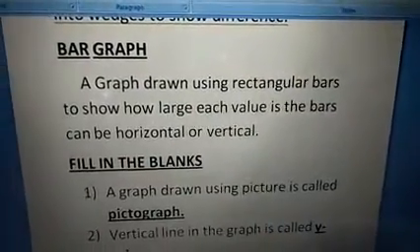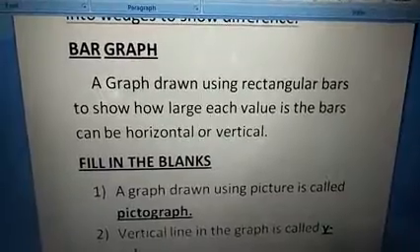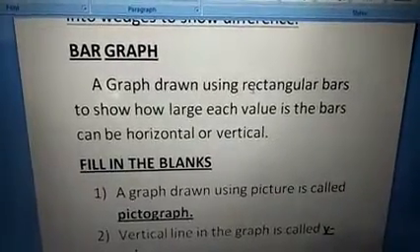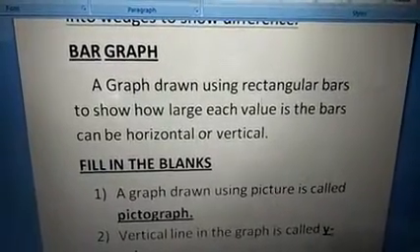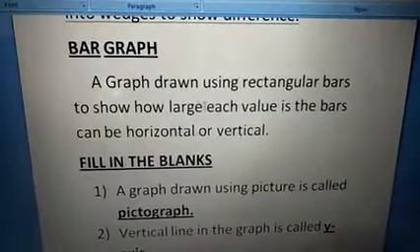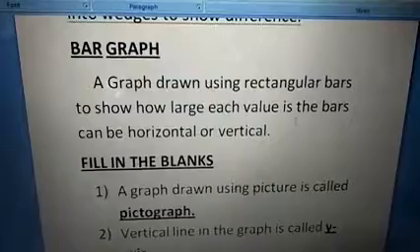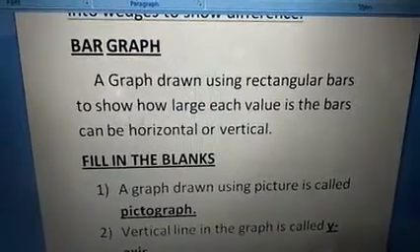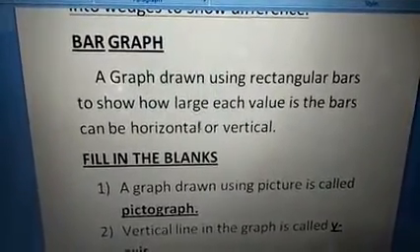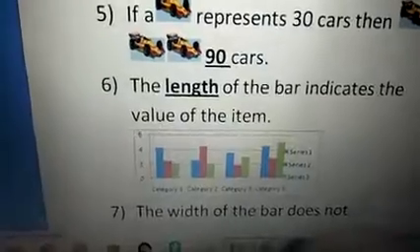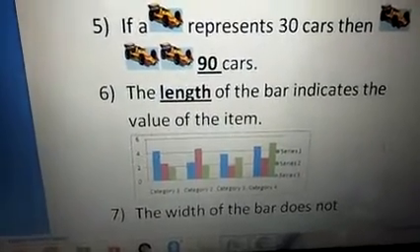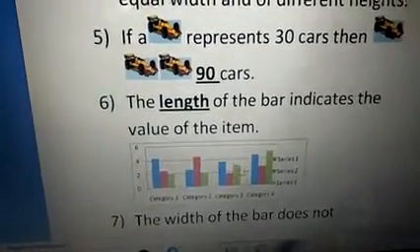Next, bar graph. A graph drawn using rectangular bars to show how large each value is. The bars can be horizontal or vertical. So, an example for you. This is the bar graph.